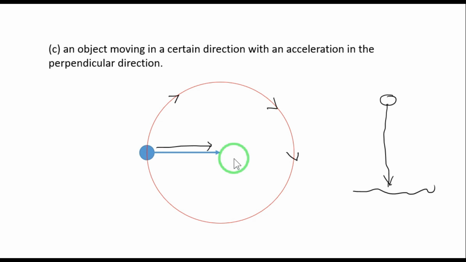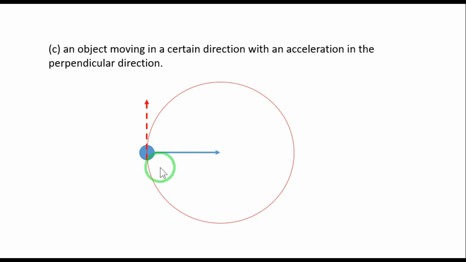It is because this object has a direction of motion not towards the center, it is actually moving along the tangent of this circular path. It is as if this object is trying to go straight, but the direction of the acceleration is pulling towards the center.